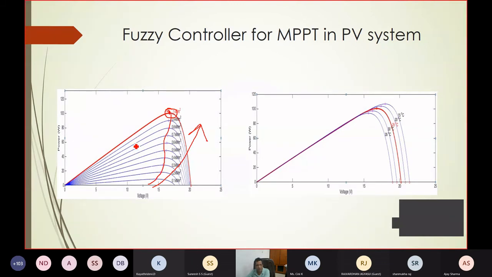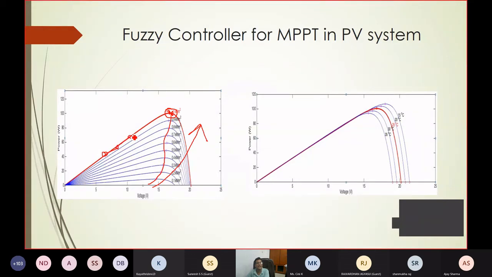So your controller should tune the gain in such a manner that your duty cycle of the converter is tuned such that you will operate at this particular point. This is very easy. As you can see in the curve, this is a simple convex maximization problem. There is only one peak. So you can obtain it here by the traditional method. You start from a random point and move in the traditional way.